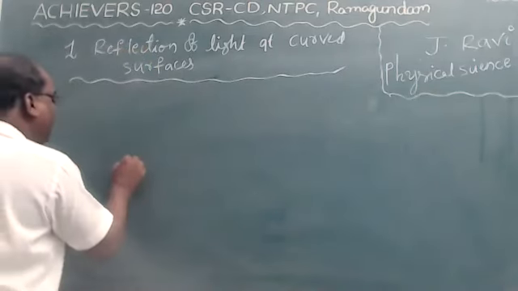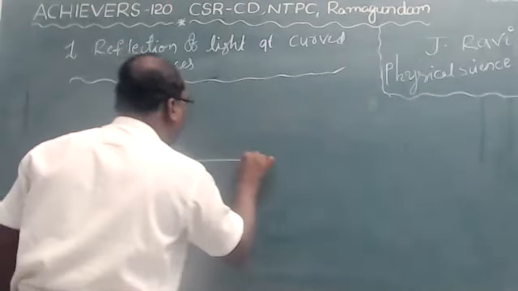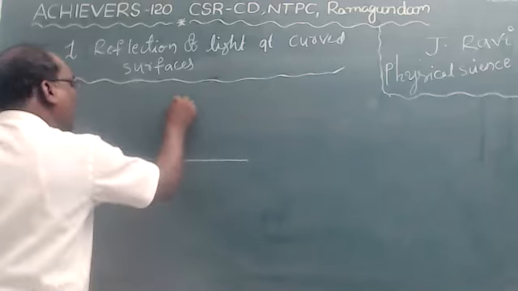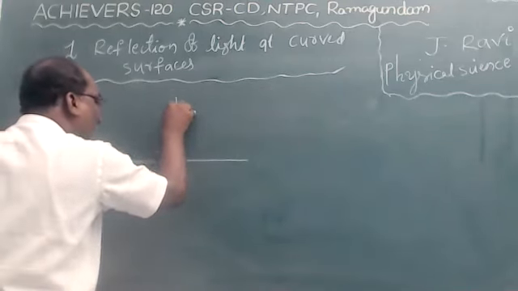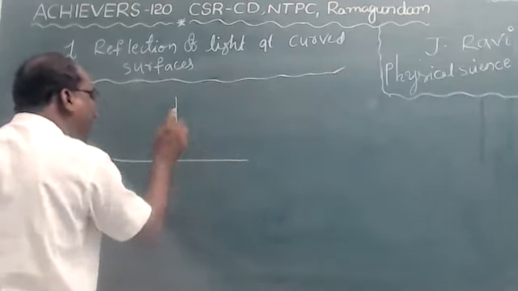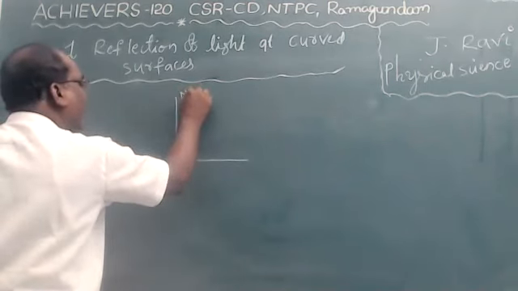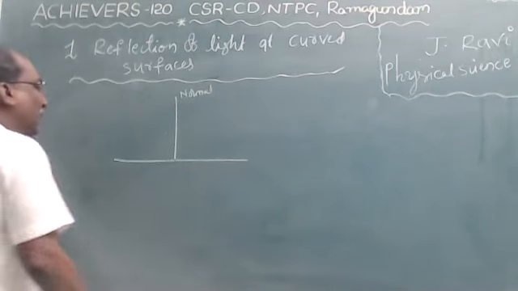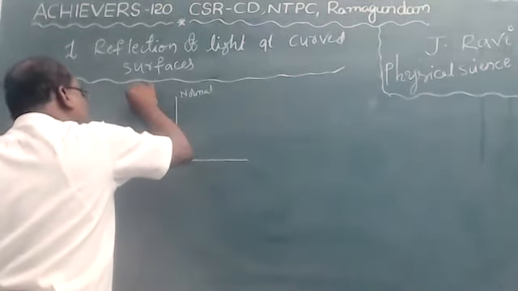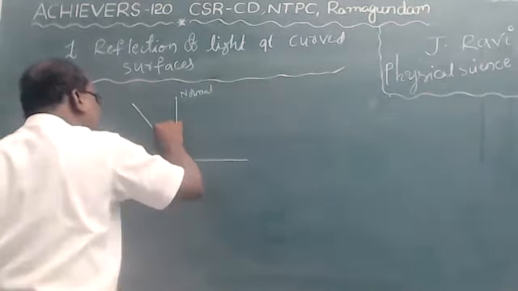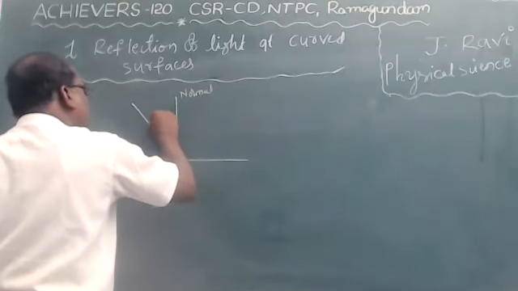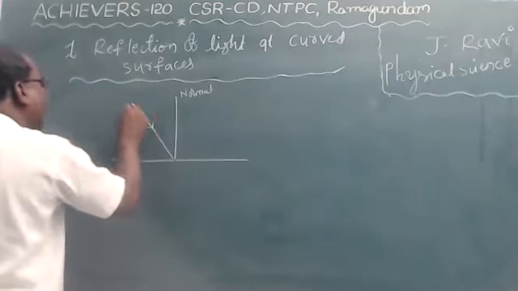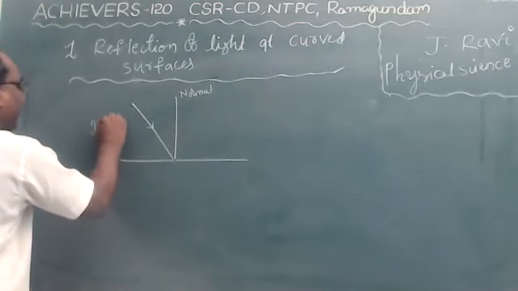Here, for example, it is a surface, children, and the line drawn perpendicular to the surface is called the normal. A light ray incident on the surface is called the incident ray.